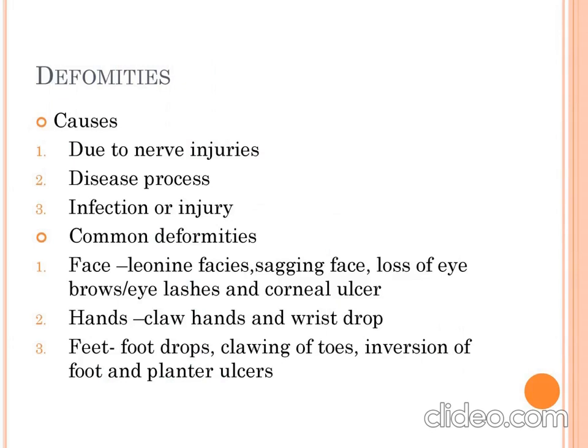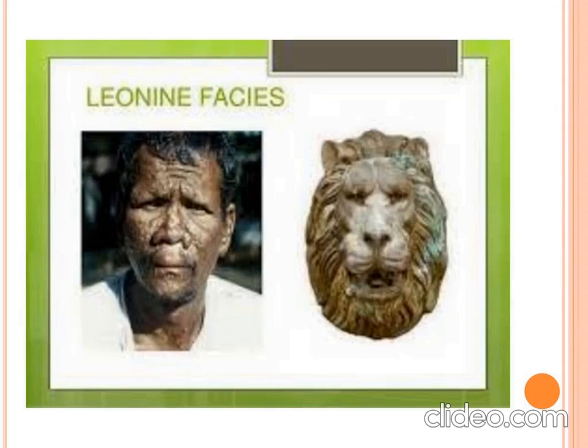What are the deformities which are seen in leprosy? The causes of deformities are nerve injuries, disease process, infection, or injury. The common deformities on the face are leonine facies, which are nothing but lion-like faces, sagging faces, loss of eyebrows and eyelashes, and corneal ulcer. Hands appear claw-like, so they are termed claw hand, while wrist drop is also a common feature. In feet, we are able to see foot drop.